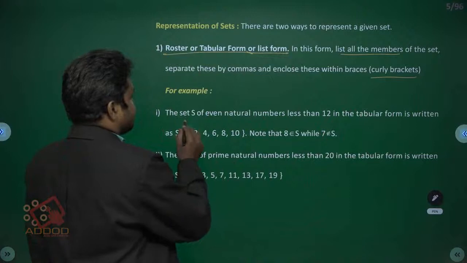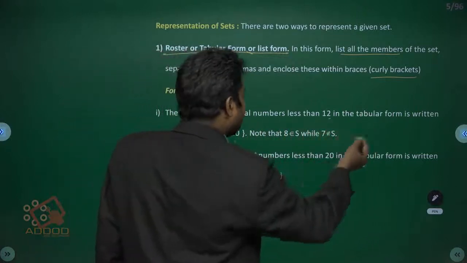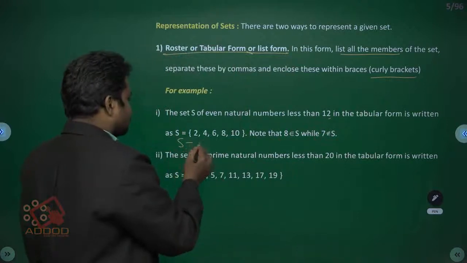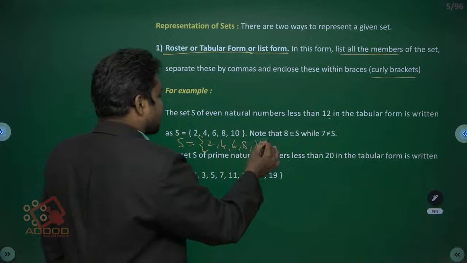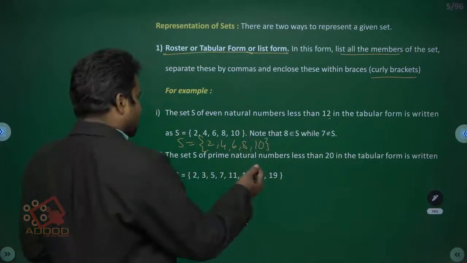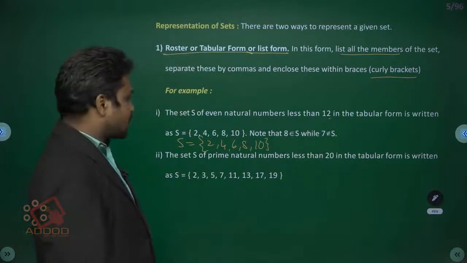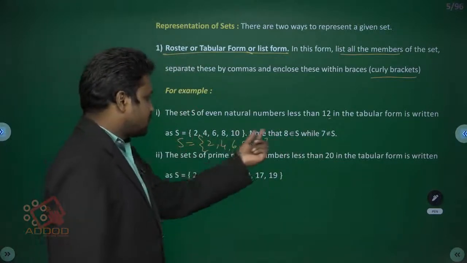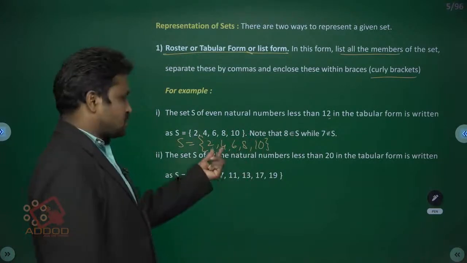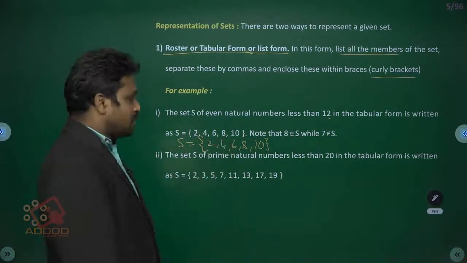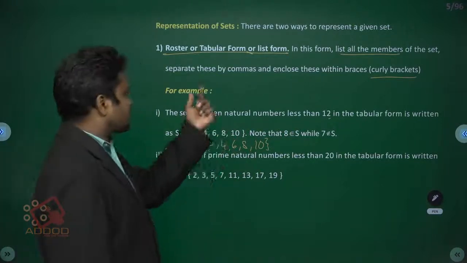The set S of even natural numbers less than 12 in tabular form is written as S = {2, 4, 6, 8, 10}. Note that here 8 belongs to S and 7 does not belong to S. Is 12 belonging to S? No, 12 does not belong to S. We listed all elements in the set, that is called roster form.